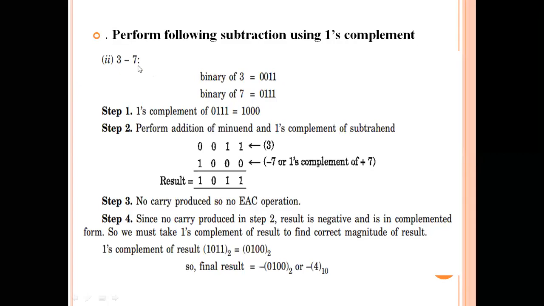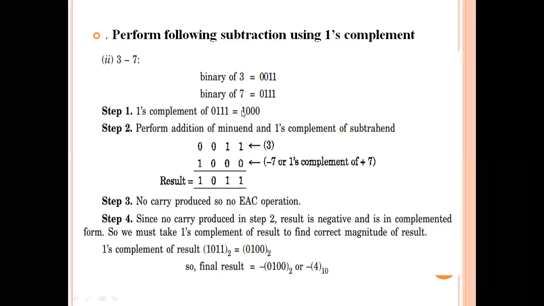In 1's complement subtraction, we have to take the complement of the second value, whether it is larger or smaller than the first. So the 1's complement of 0111 is 1000, simply replacing zeros with ones and ones with zeros. Okay, so this is the complement value.